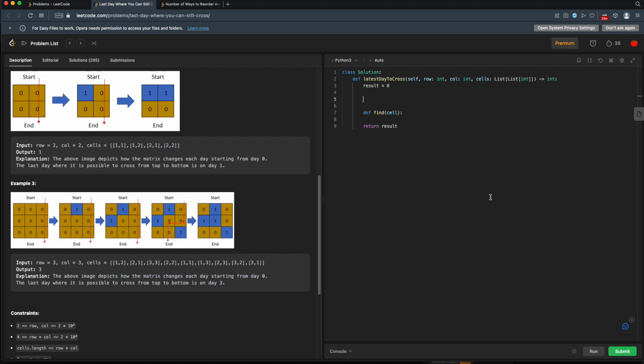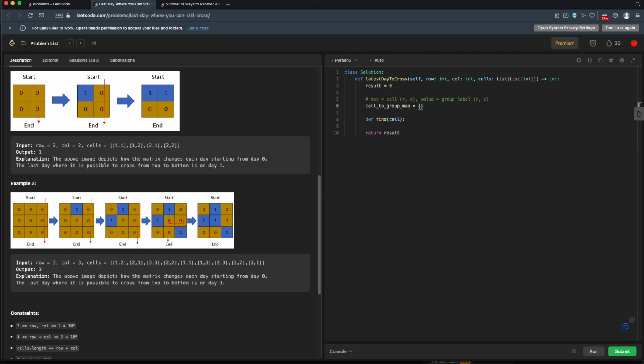So for this, I'm actually going to keep a dictionary. This is going to be a little bit different than I'm used to, so let's see how this works. I will have a cell to group mapping. That's what I'll do. So I'll have a cell to group map, and that will be a dictionary. Let's put a little label here to tell us what it is. The key will be a cell. I kind of want to say X and Y, but it looks like this is row and column. So it'll be row and column, and the value will be the group label, and that's also going to be a row and column.